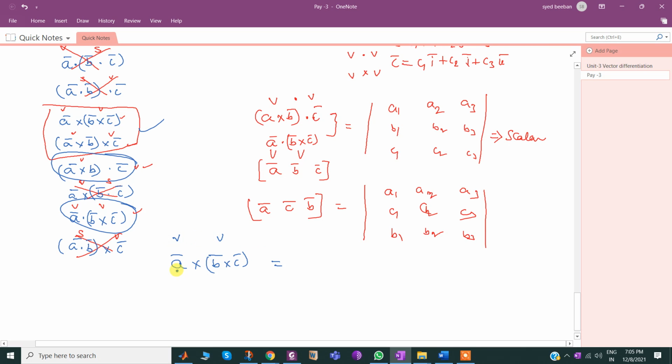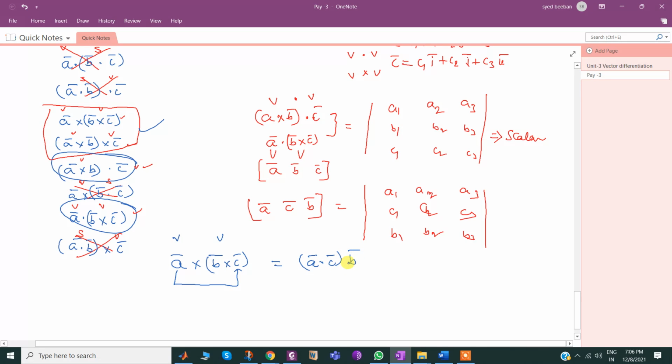So I remember it logically like this. From A bar, the longest distance is C bar. So the dot product A bar dot C bar times B bar.